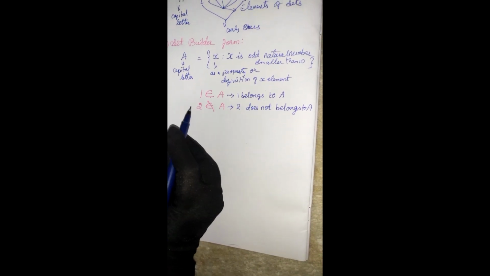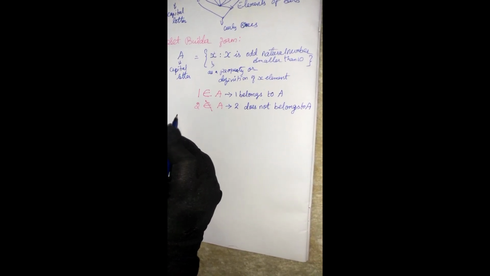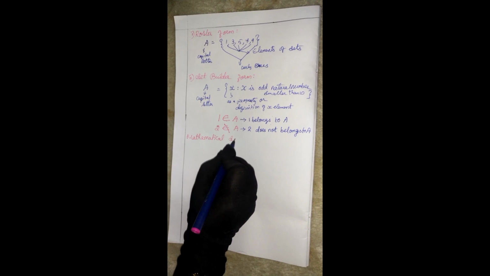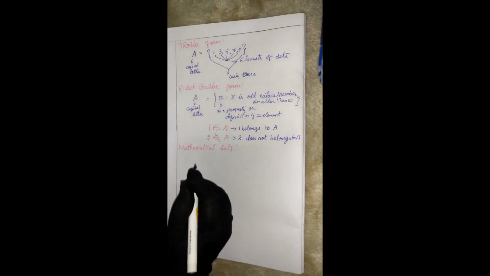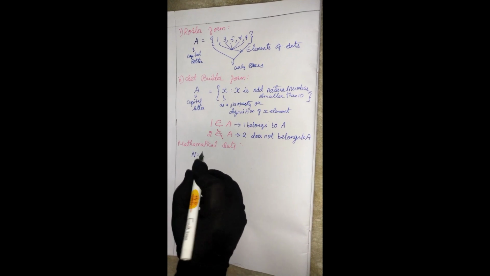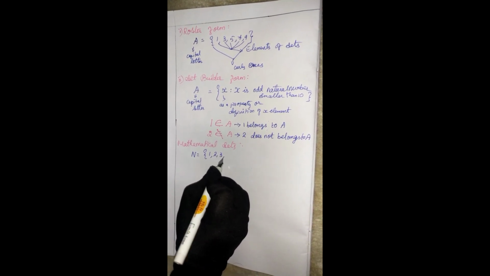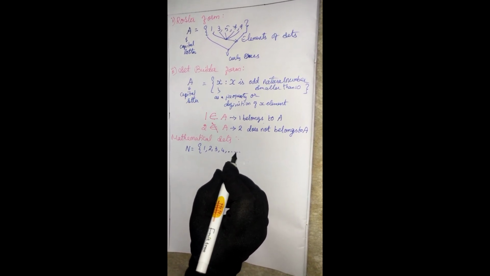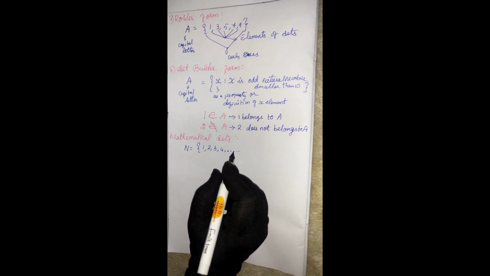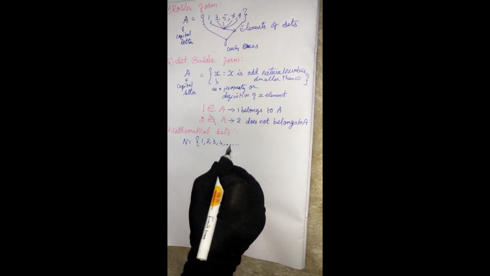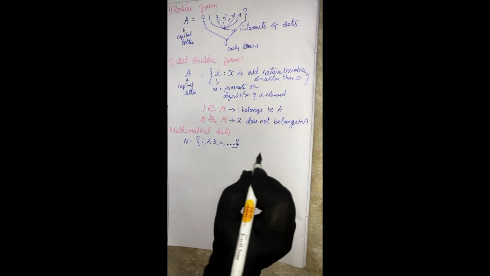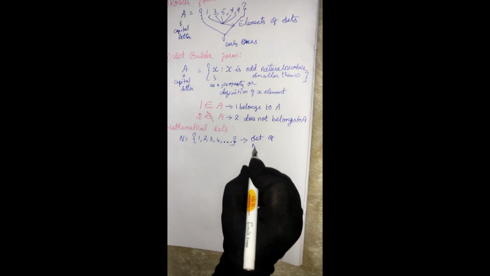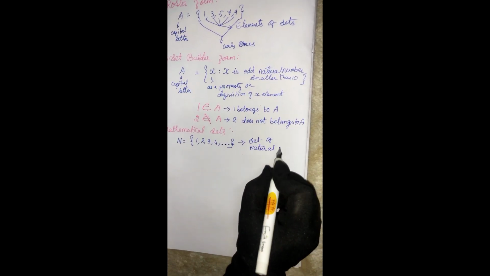And we should know some mathematical sets. First let me write mathematical sets. Natural numbers: 1, 2, 3, 4, then it's infinite, no? To show infinite numbers we put only three dots, not more than that. For example, 1, 2, 3, and so on. This we call the set of natural numbers.